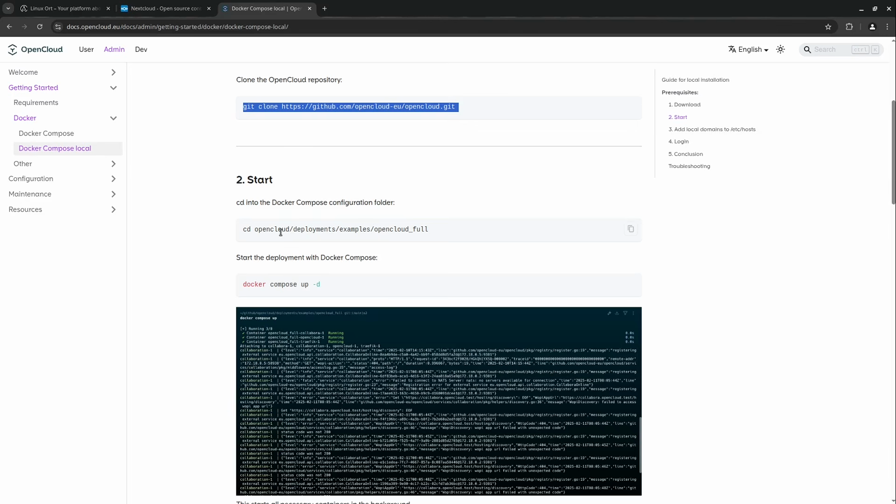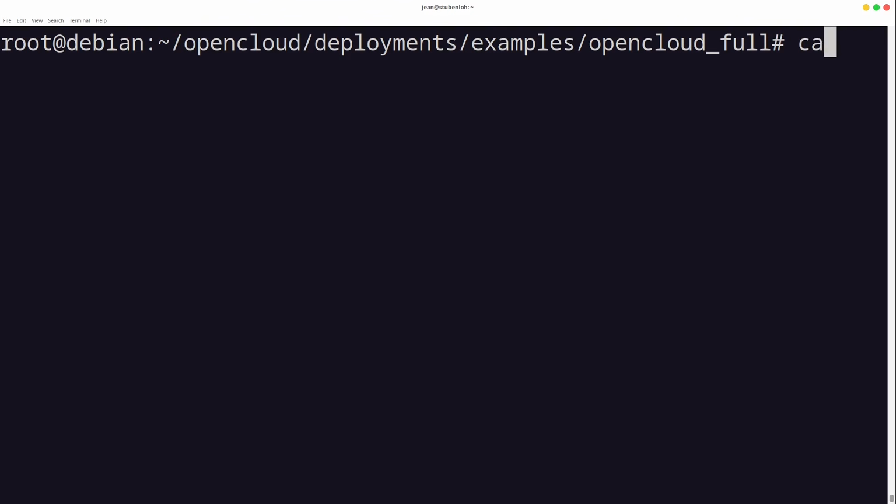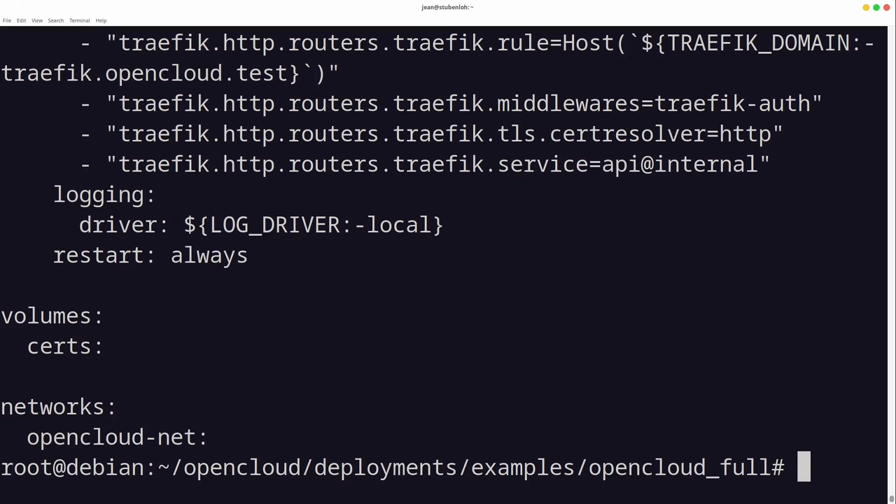Then in the next step, we change our directory into OpenCloud, and they already did an OpenCloud full example. So I would say let's dive into it. I changed my directory to this OpenCloud full example. Let's just have a very quick look. You don't actually have to do this, but I'm very curious how they are doing it.